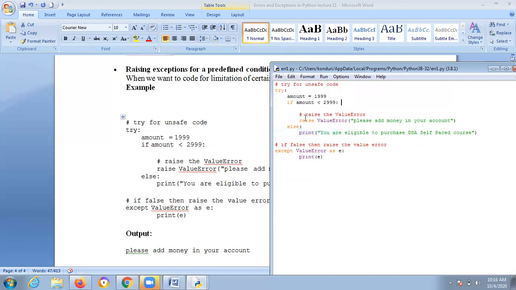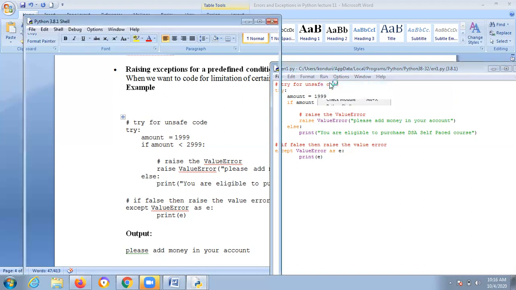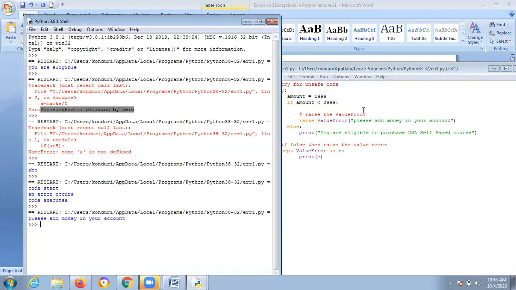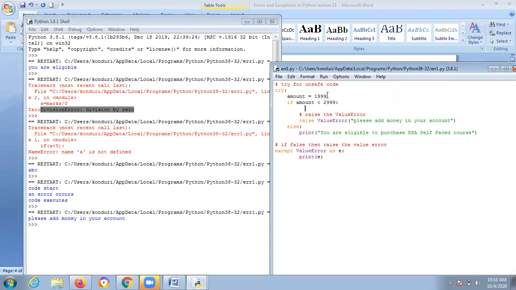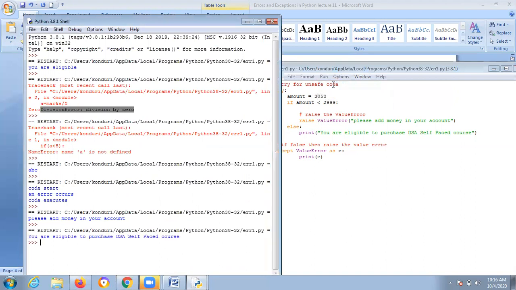Save. Run. Please add money in your account. Suppose if you are giving 3050, just you are saving, run, you are eligible to purchase this.